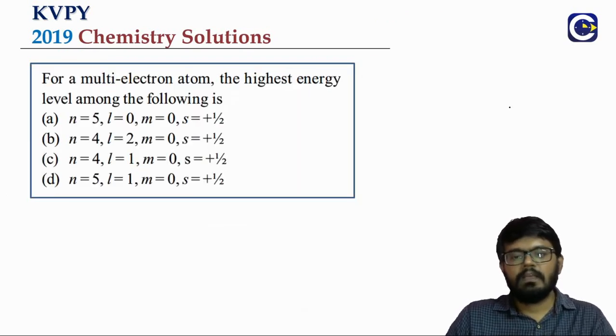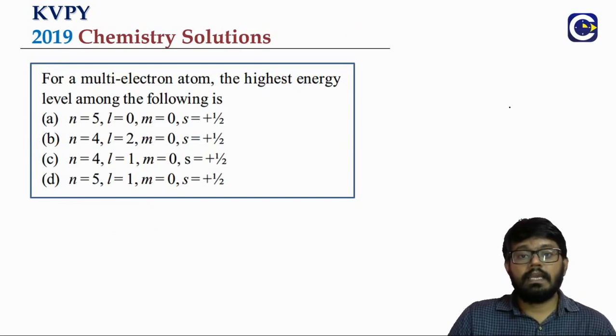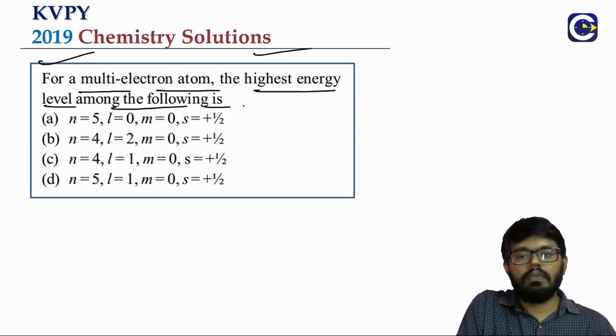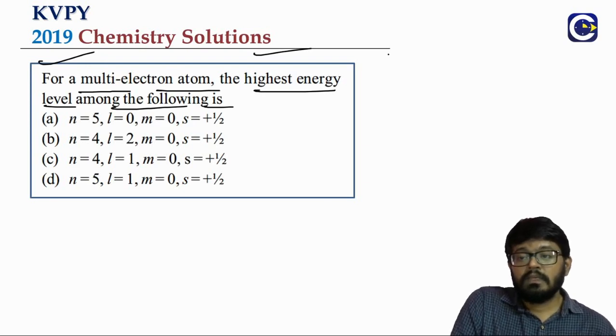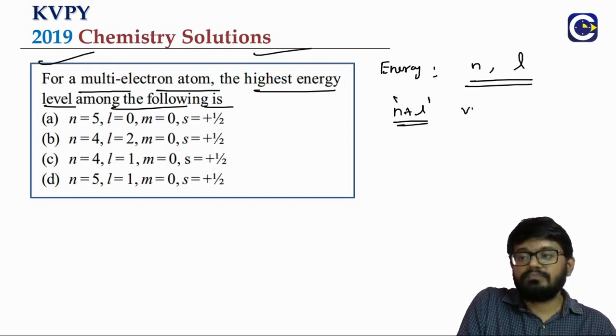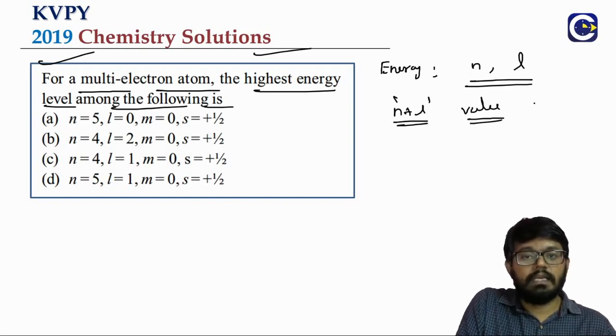Okay. Next we have a question on the energy based on the quantum numbers, energy comparison. For a multi-electron atom, the highest energy level among the following is, see, the energy will be depending upon both the values of principal quantum number and the azimuthal quantum number. So the sum of this n plus L value is what we will take as the criteria for deciding the energy level comparison.